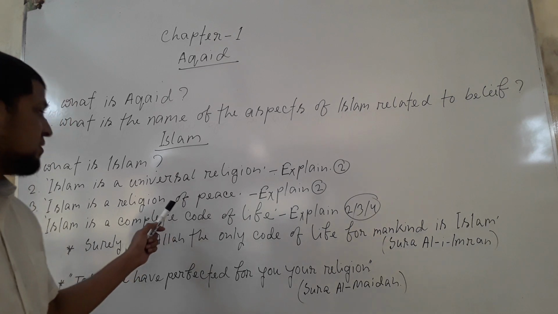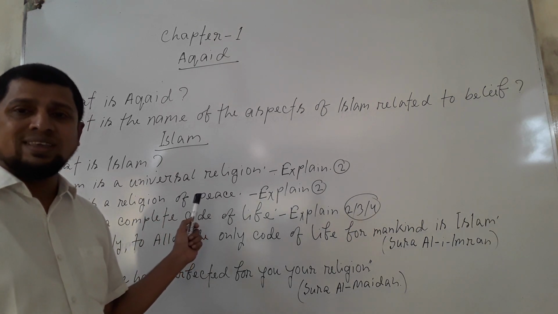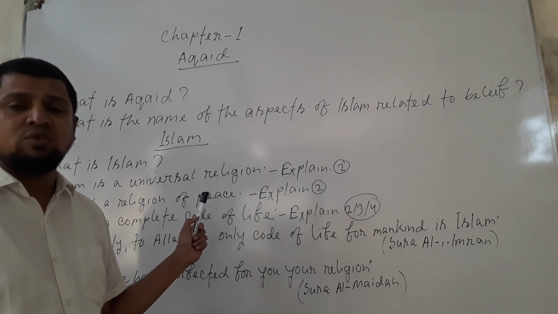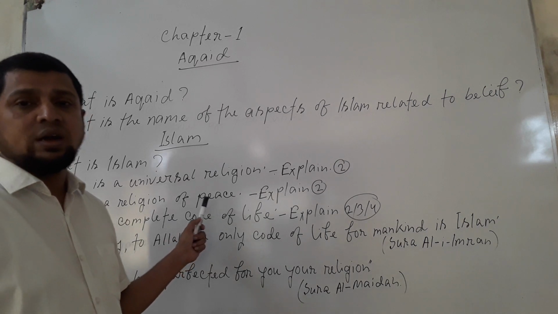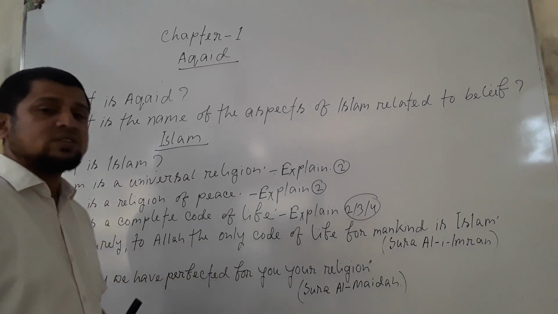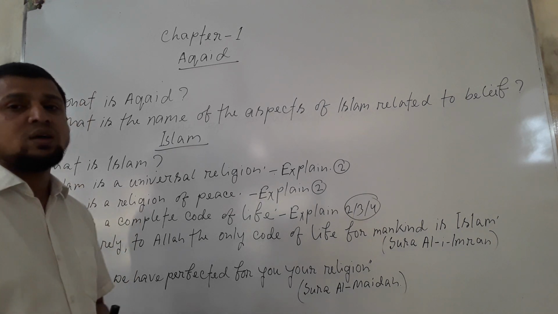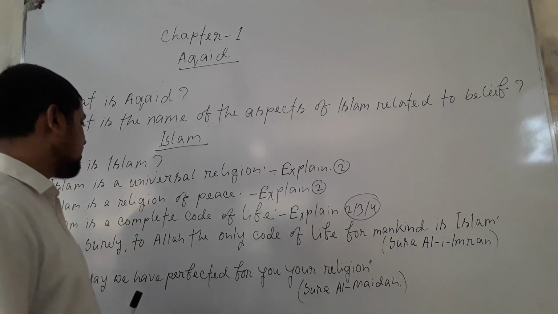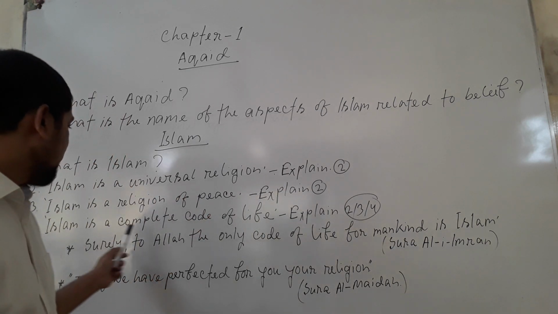Only Islam can confirm peace or happiness in this life and in the next life. That's why Islam is considered as a religion of peace. We know, dear students, to confirm peace all over the world, on this earth, only Islam can be applicable. So Islam is considered as the religion of peace.